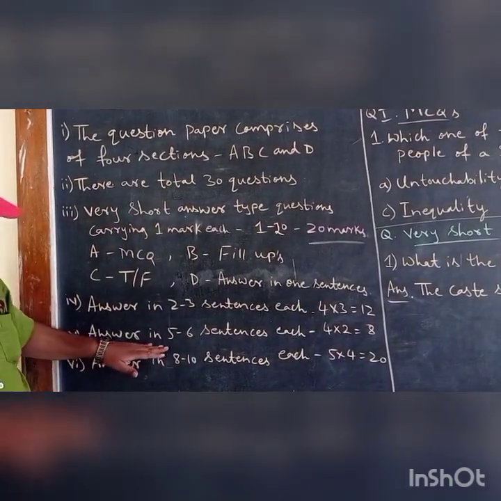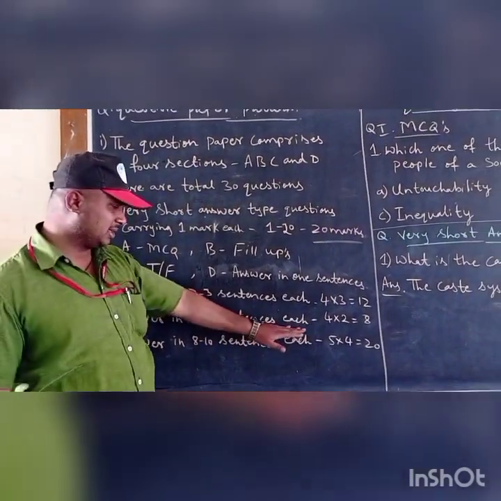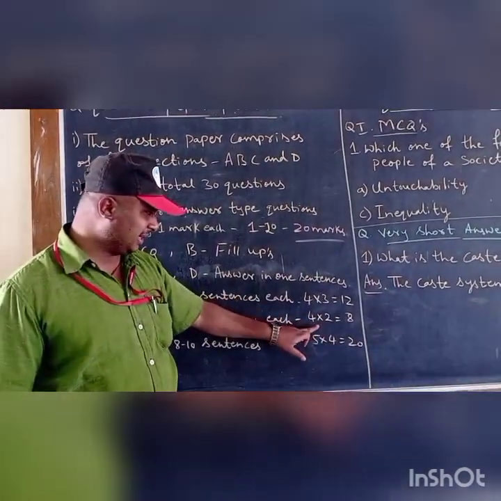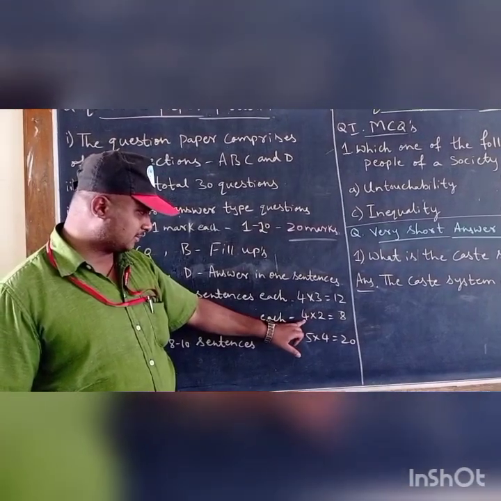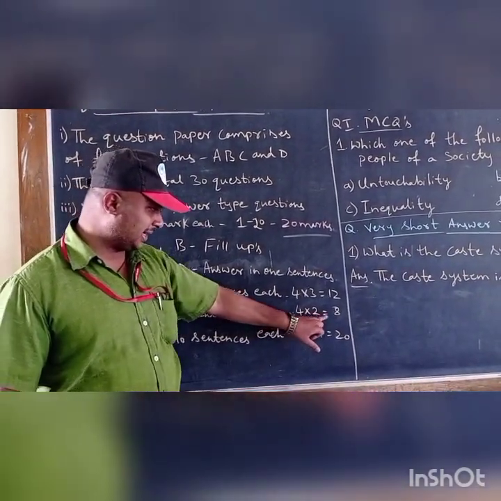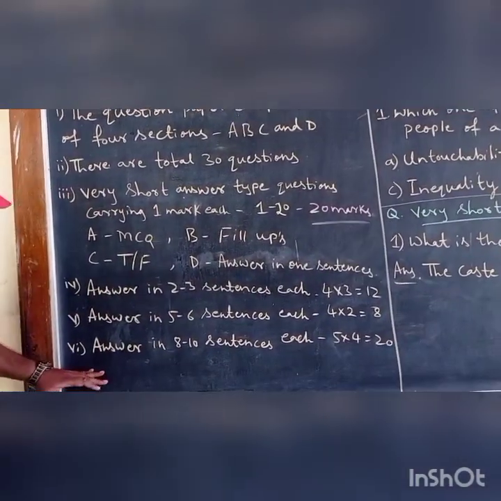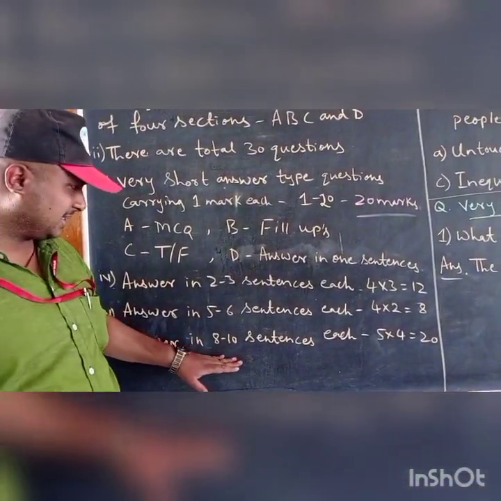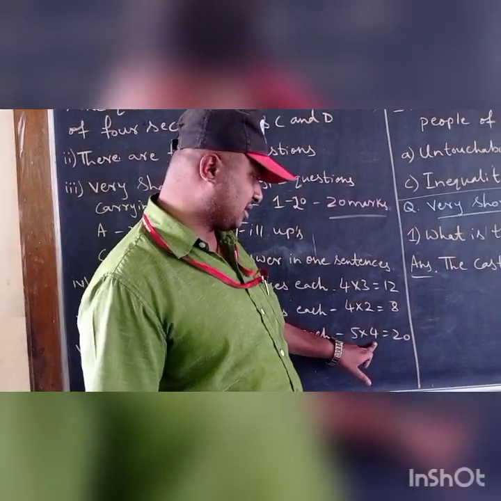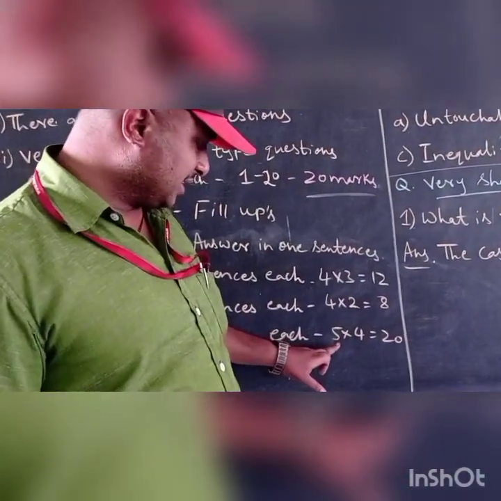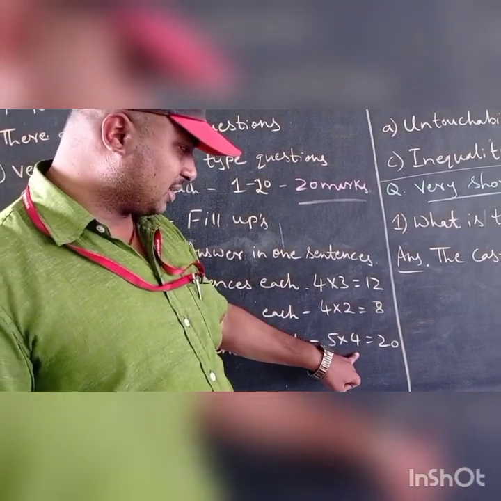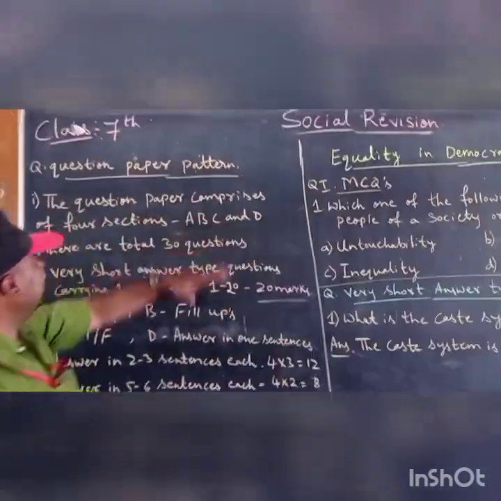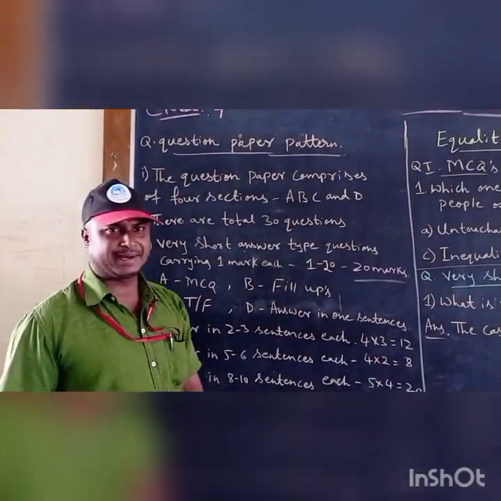Next, answer the following in 5 to 6 sentences each. There also you will have only 2 questions. Each question carrying 4 marks. So 4 2s are 8. Answer the following in 8 to 10 sentences, the so-called long answer type questions. Here you will have 4 such questions. Each question will carry 5 marks. 5 4s are 20. 5 into 4 is equal to 20 marks. So this is the question paper pattern.